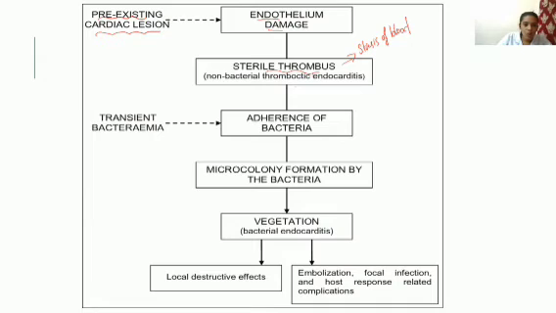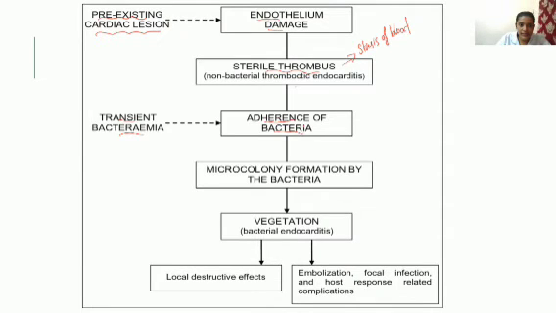Then if that thrombus is present and bacteria enter our body in any way, they will adhere to that thrombus. Transient bacteremia will cause adherence of bacteria to that already existing malformed area.